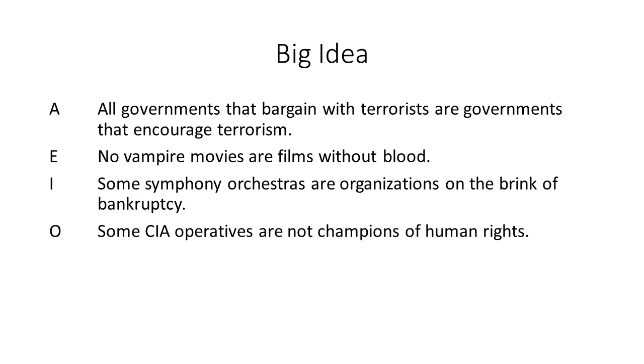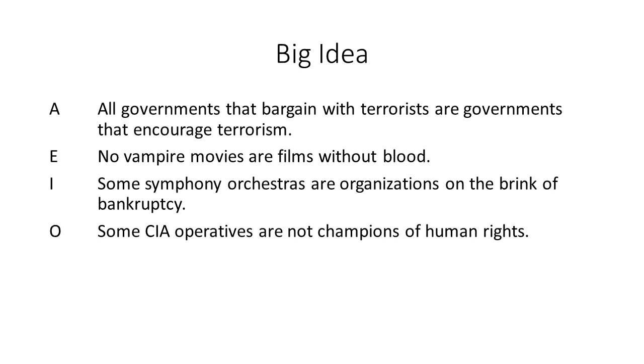Each of these is an instance of a different type of categorical proposition. The first is of type A, the second is of type E, the third is of type I, and the fourth is of type O.